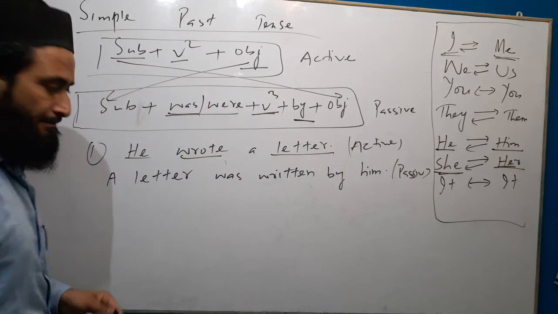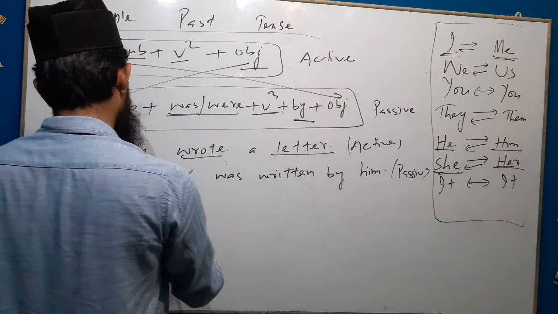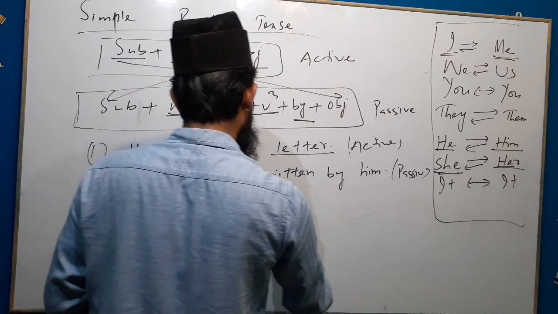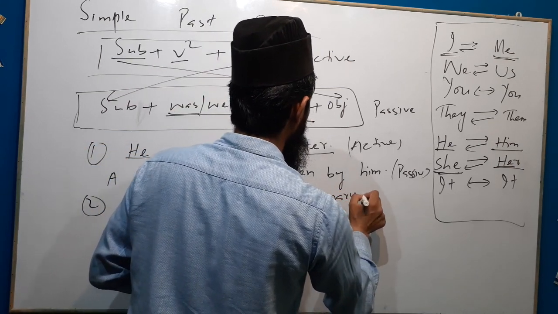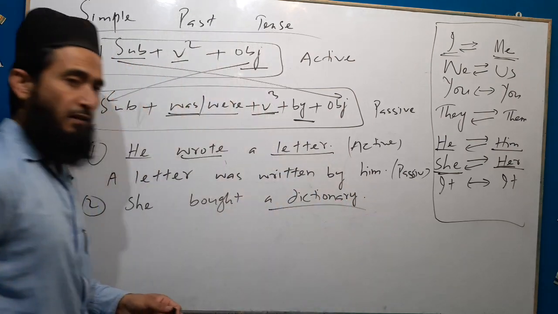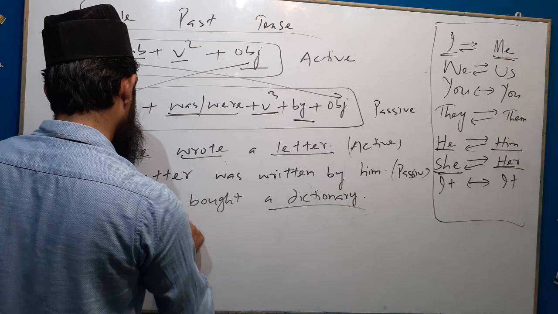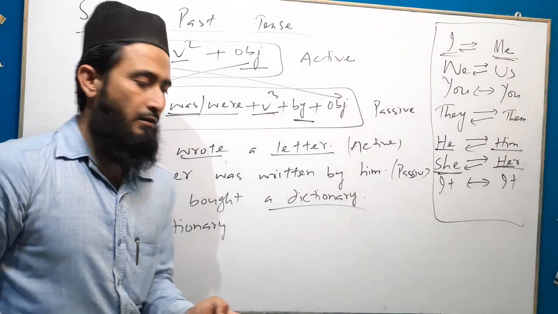One more example. She bought a dictionary. Here dictionary is the object. We will change it into subject. A dictionary.